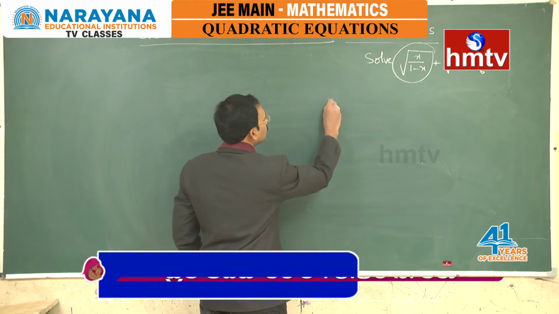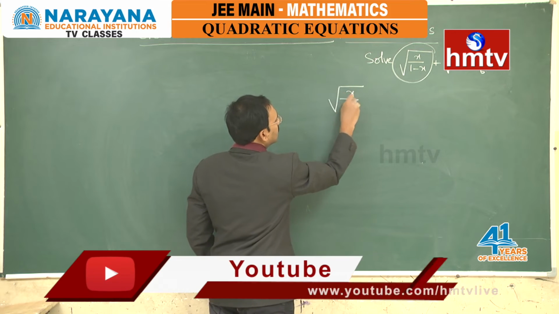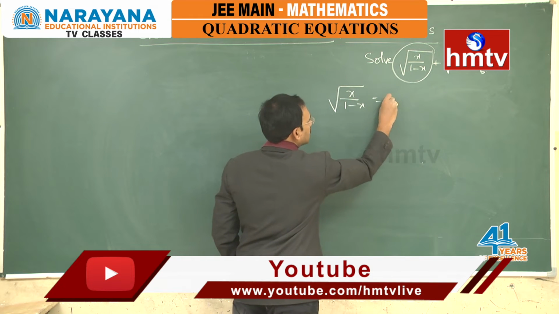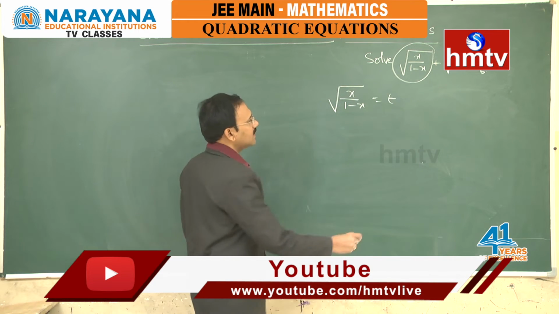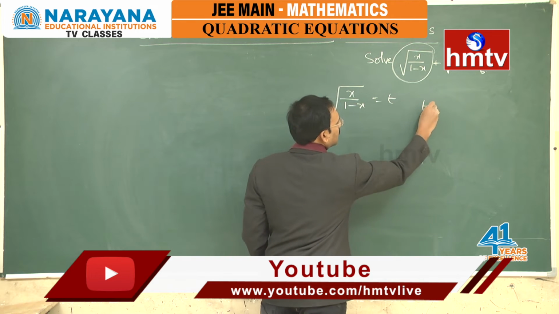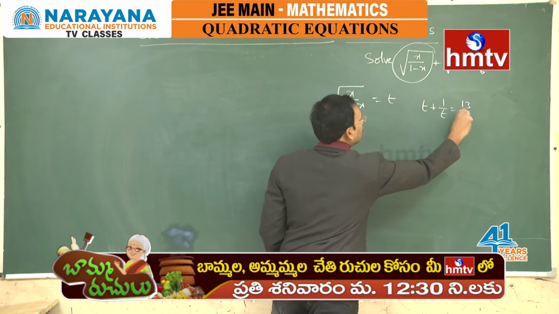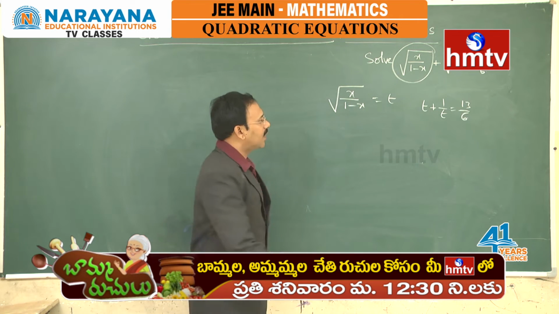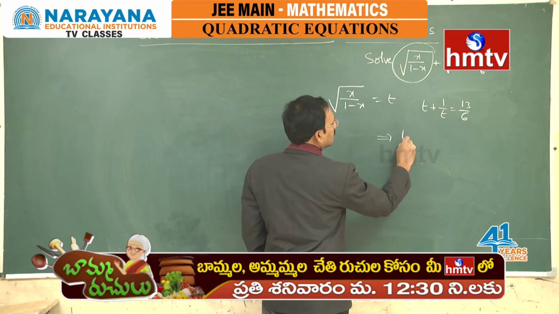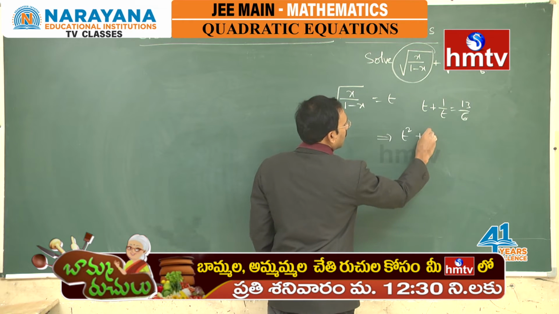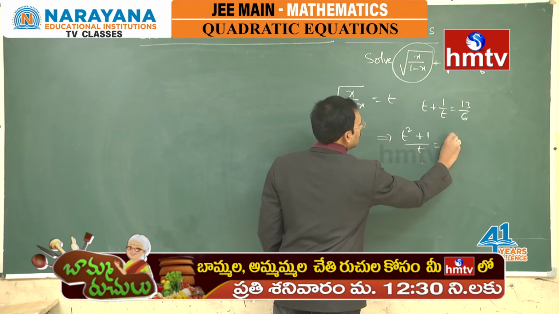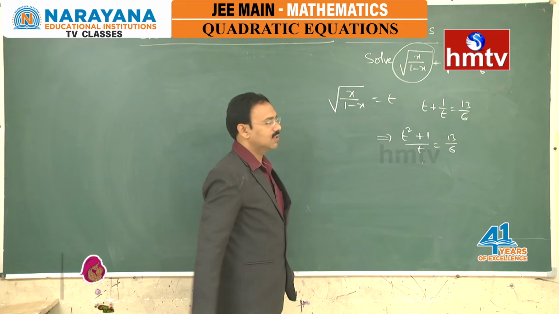So, I choose root of x by 1 minus x as t. With this choice, the equation becomes t plus 1 by t is 13 by 6.